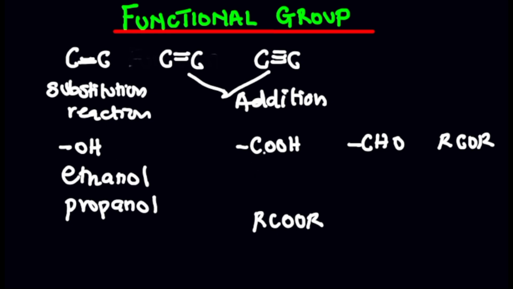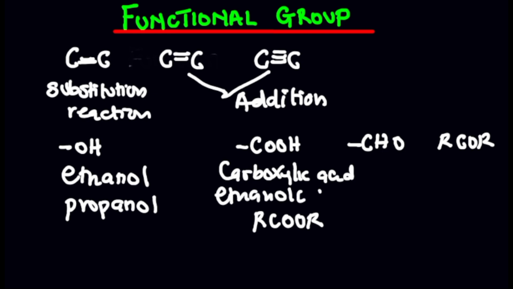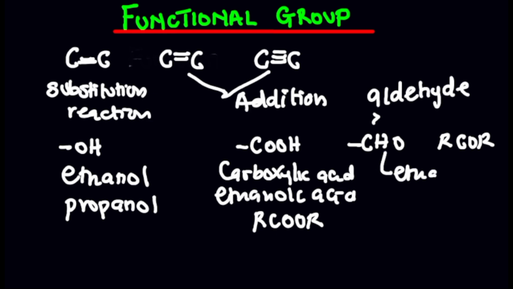Then at the same time, we have carboxylic acid. This is the carboxylic acid functional group. Ethanoic acid is an example, and then we can have propanoic acid. Under this, this is aldehyde. For aldehyde, we can have ethanal and propanal as examples of this functional group.